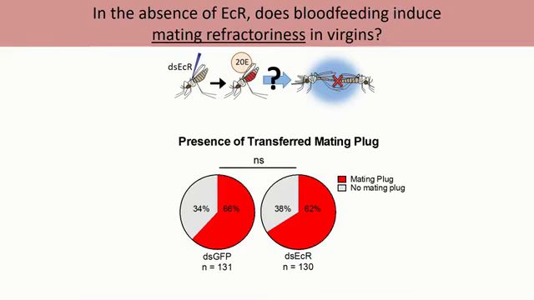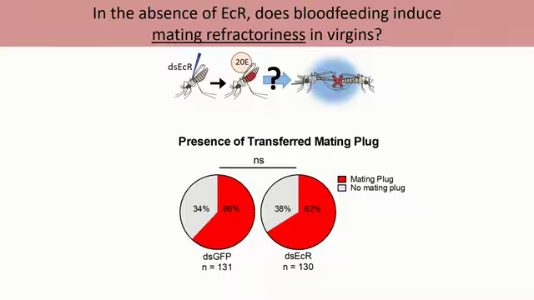So again, in addition to looking at oviposition, I also wanted to look at whether this ECR-20E interaction was also interfering with their refractoriness to remating phenotype. And so by knocking down ECR and again providing a blood meal, I looked at their ability to mate. If this 20E signal is able to activate post-mating phenotypes in the absence of ecdysone receptor, we might expect that these females have now become refractory to remating, even though they are in fact virgin.